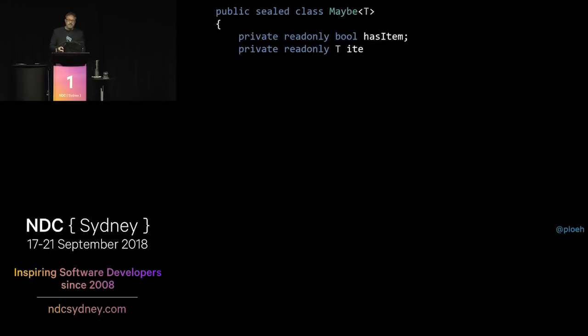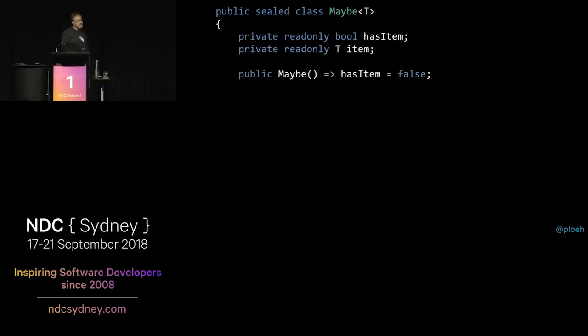Now it's called Maybe, so we can create a class called Maybe of T. Some languages also call it Option, so if you run into something called Option of T, it's the same thing. There are plenty of different ways to implement a Maybe data container. For this purpose, I've chosen the one that's the easiest to explain. This is not necessarily the best implementation, but it's the one that's the easiest to understand. So we have two class fields here. We have a flag called hasItem, and we have a class field called item that is of the generic type T.